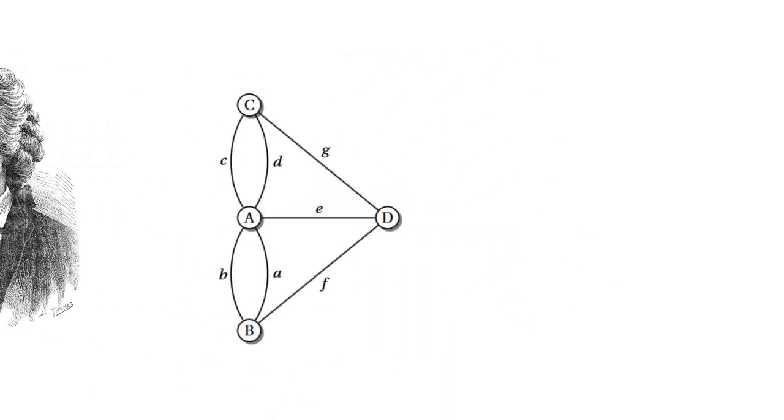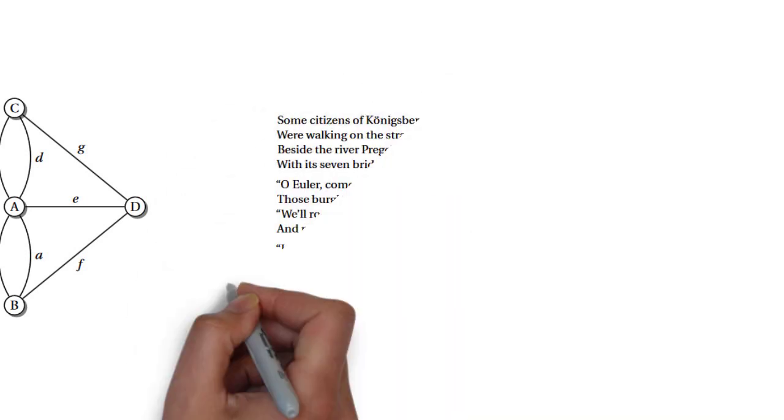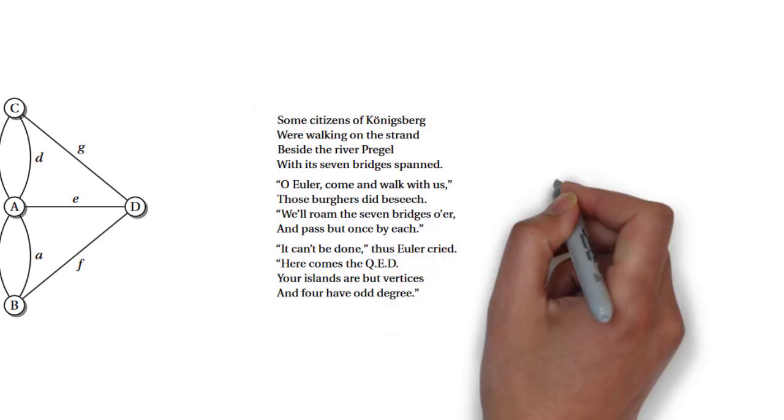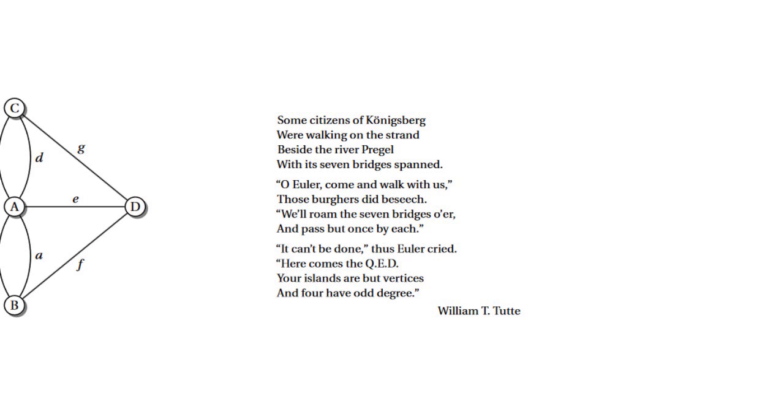Some citizens of Konigsberg were walking on the strand beside the river Pregel with its 7 bridges spanned. "O Euler, come and walk with us," those burghers did beseech. "We'll roam the 7 bridges o'er, and pass but once by each." "It can't be done," thus Euler cried. "Here comes the QED. Your islands are but vertices, and 4 have odd degree."